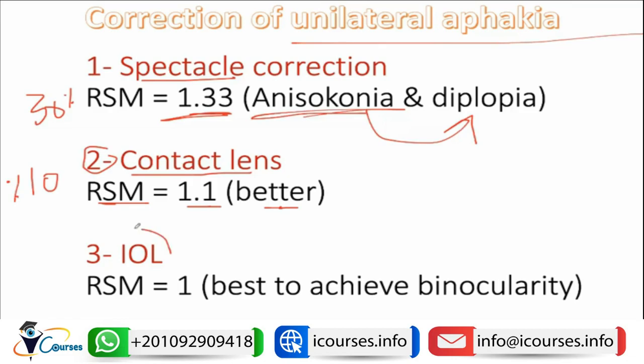The best solution here will be the intraocular lens, because in the intraocular lens, the relative spectacle magnification will be 1. So there will be no difference in the retinal image size between both eyes. So this will be the best to achieve binocularity. That's why when we do a cataract extraction and implant an intraocular lens, the patient doesn't report a difference in image size or diplopia, because the intraocular lens is the closest to the nodal point and it has the best relative spectacle magnification.